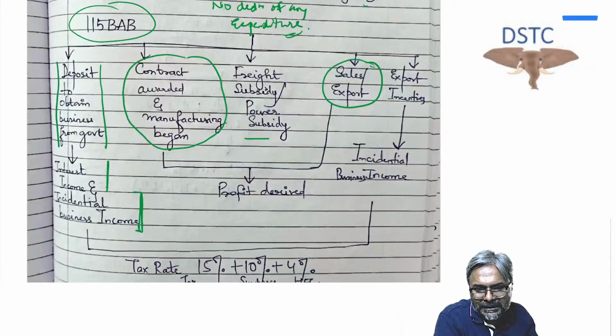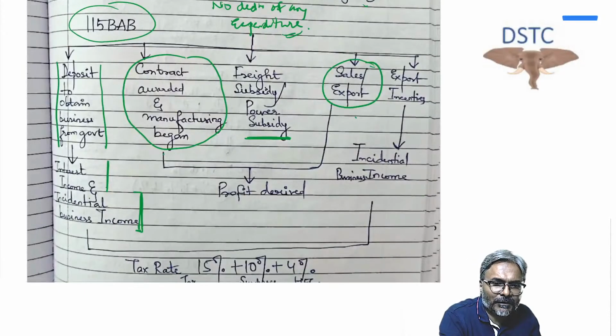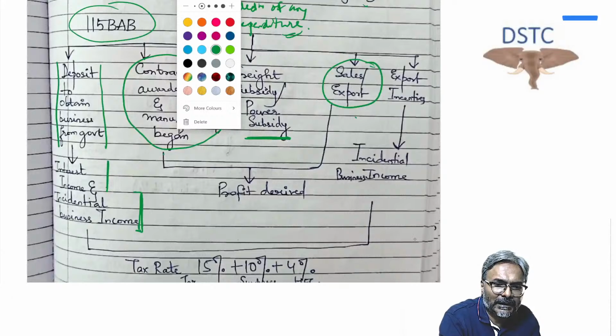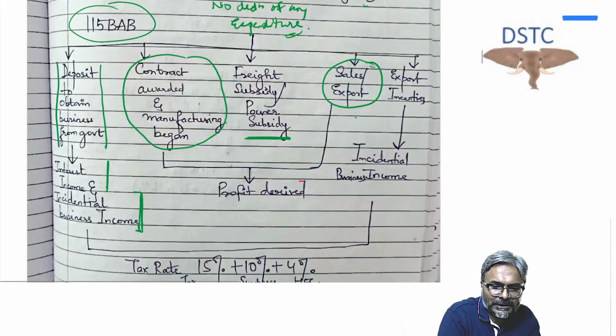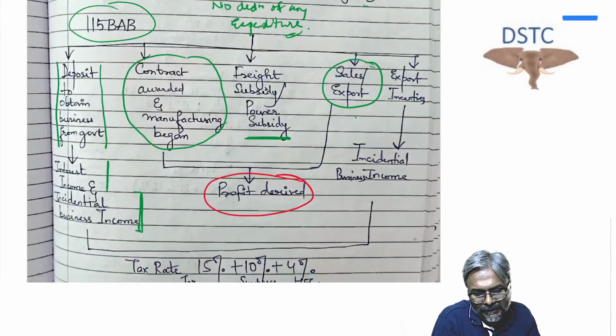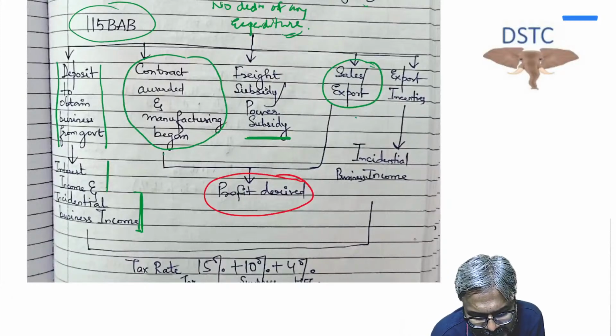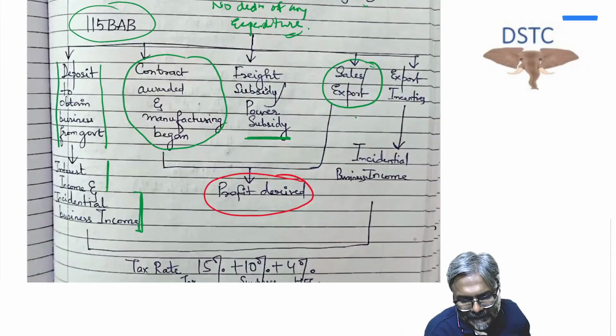And in between there is a power subsidy or freight subsidy that has been received by the SSC. So from the manufacturing till the point of sale, we say this to be a profit which has been derived.